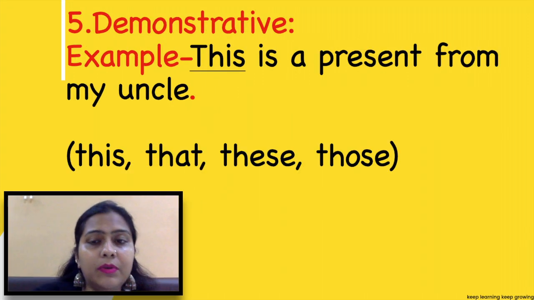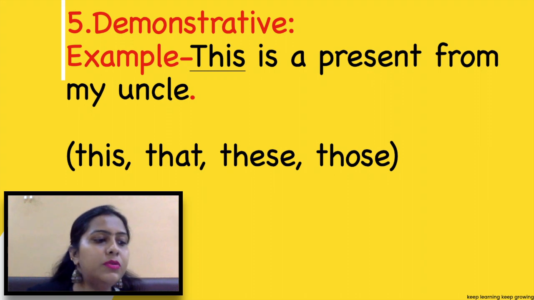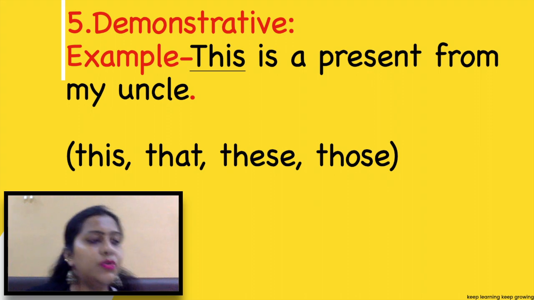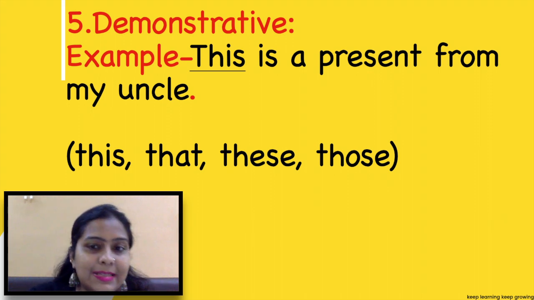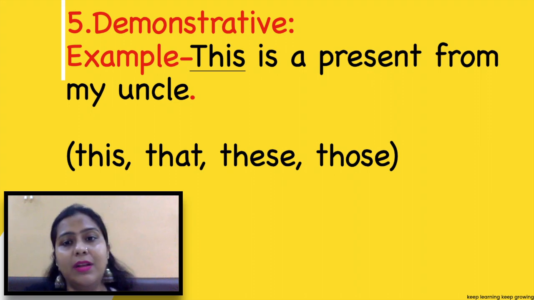Demonstrative. What is a demonstrative pronoun? Demonstrative pronouns point out specific persons, places or things. There are two singular and two plural demonstrative pronouns. This plural is these, that plural is those.